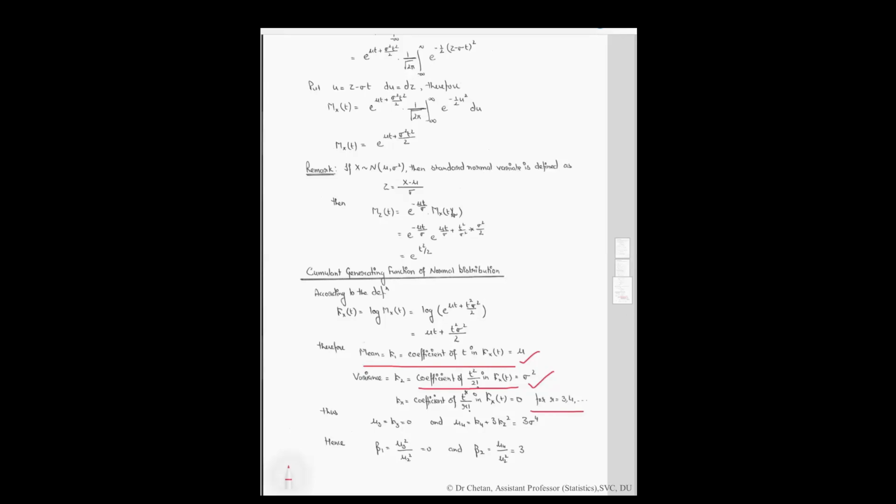We can say that mu 3 is equal to kappa of 3 equal to 0. Mu 4 is equal to kappa of 4 plus 3 kappa 2 square, which is equal to this quantity. We can calculate the beta 1 and beta 2.